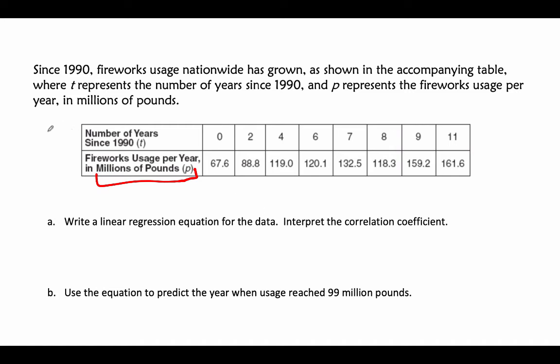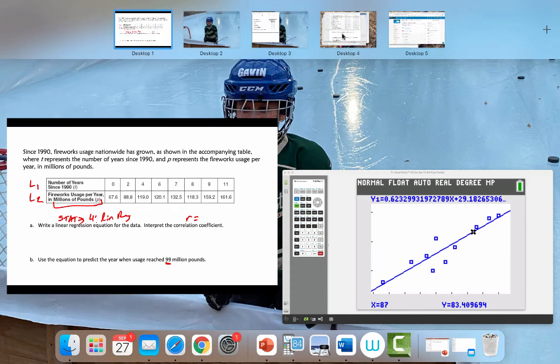So you've got, this is L1, this is L2. So you're going to get your linear regression equation. That means you're going to go to stat, and you're going to go to number 4, the linear regression, right? And then you're going to get the R, and you're going to get y equals mx plus b. Now we do have a little bit more work to do here. So again, I'm going to pause, enter the data, and we'll go from there.